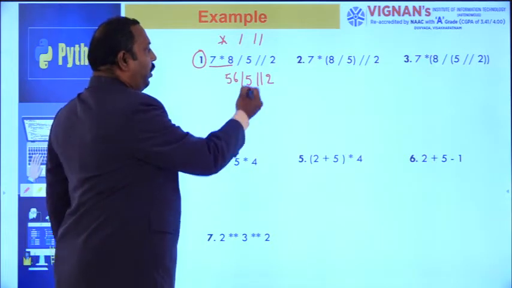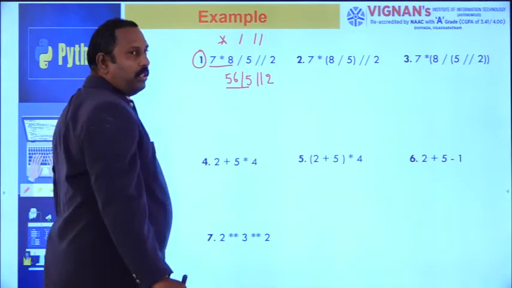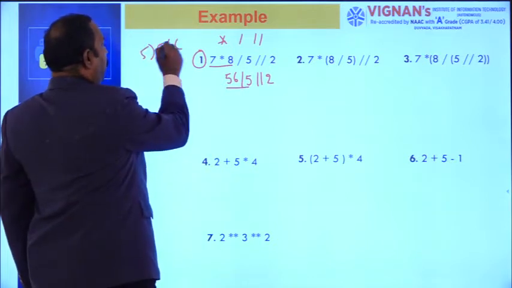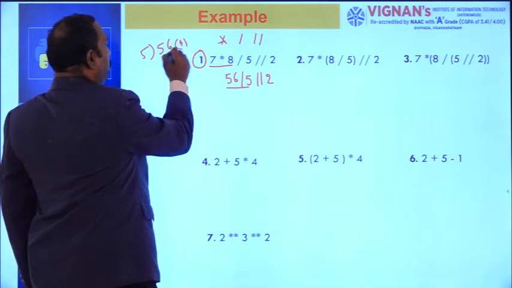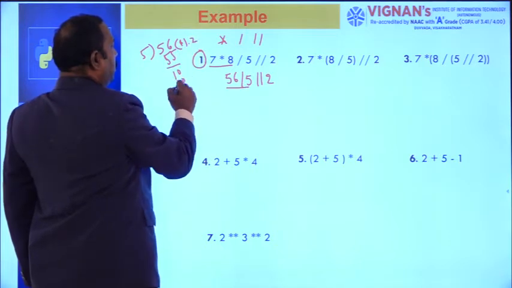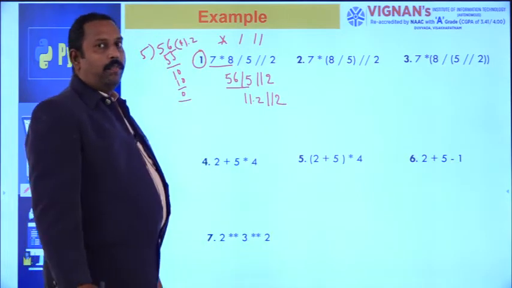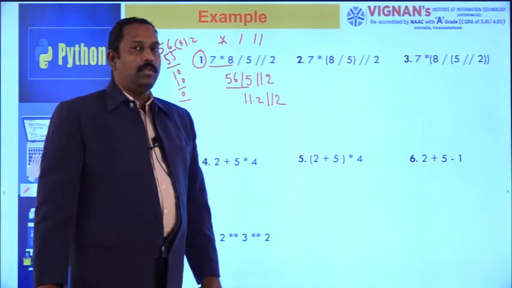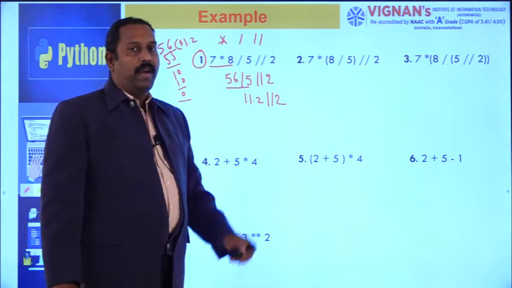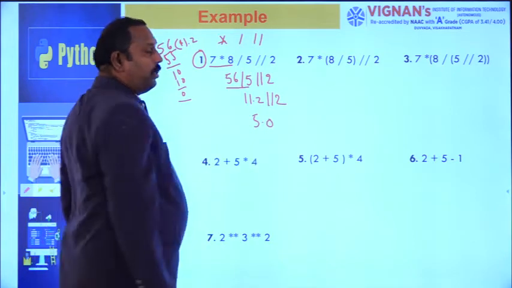Now slash and floor division have the same priority. First you have to perform the division operation, so 56 divided by 5. 11 fives are 55, and 5 twos are 10. So we'll get the output 11.2 floor division 2. 11.2 floor division 2 will give 5 point something, but floor division means we consider only 5. But here one of the operands is a float, so we'll get the output 5.0.